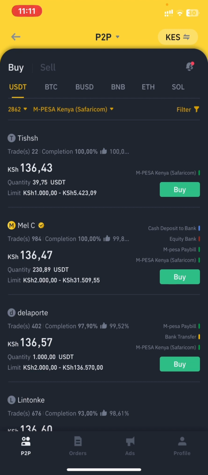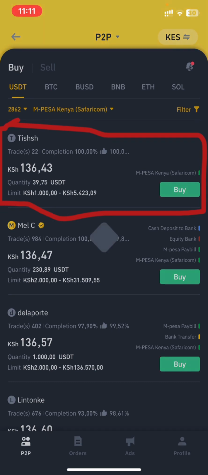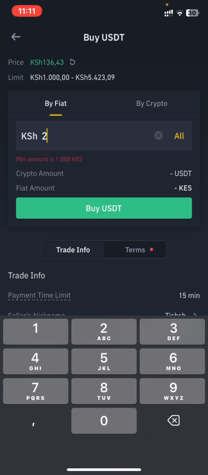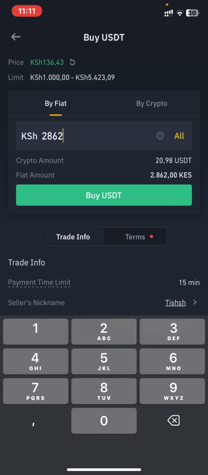Remember, you'll be bringing your number over here as a sale. So someone that wants to buy your US dollar, buy your Kenya airtime top up, is going to buy from you right here. He is going to use this option. And remember, if he presses 2,862, so right now with this amount of Kenya shilling, you'll be getting 28.98 USDT.